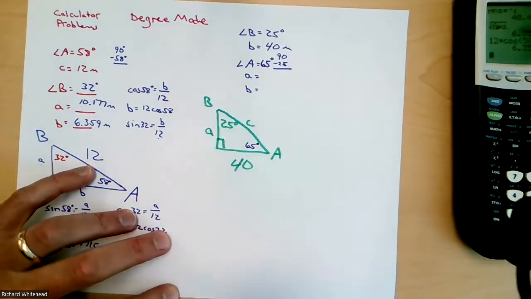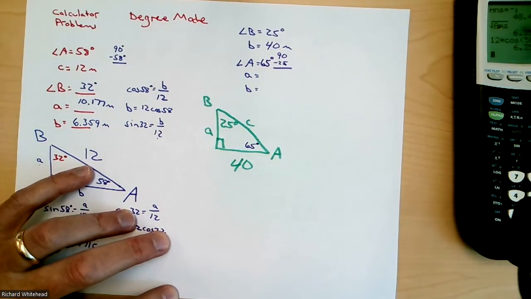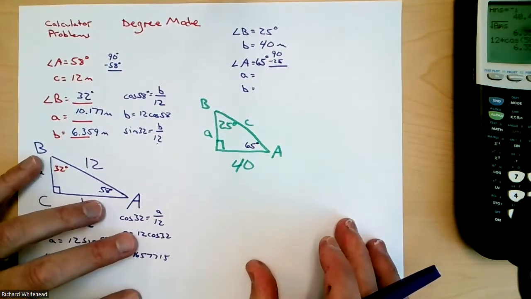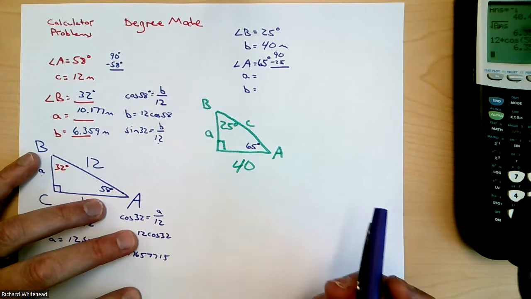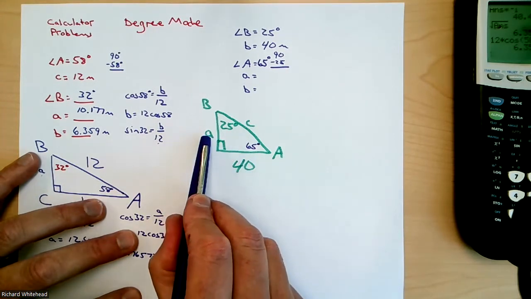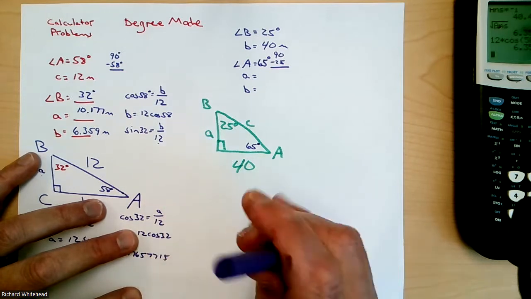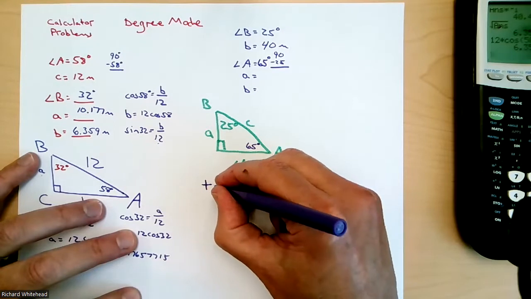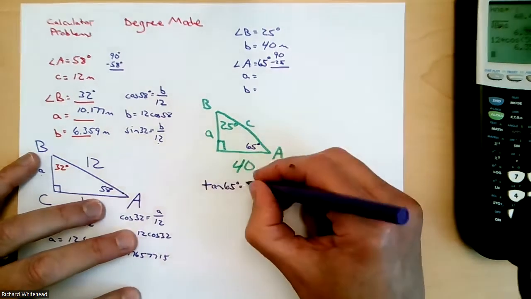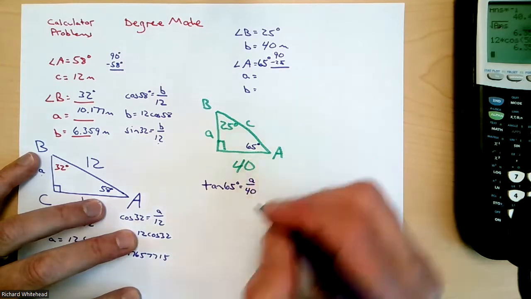See, if we were in class, which with some of y'all, maybe we should do this in class instead of doing it like this. What I would say, the easiest way to do it is to say, I'm going to use 65 and do opposite over adjacent, which is tangent. I'm going to say tangent 65 equals A over 40.